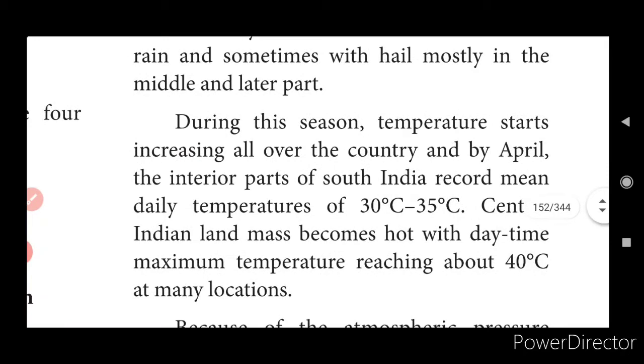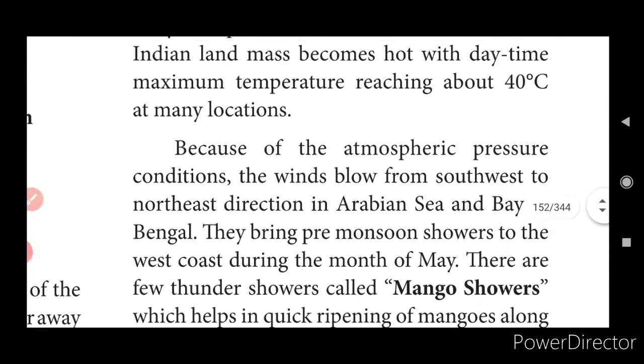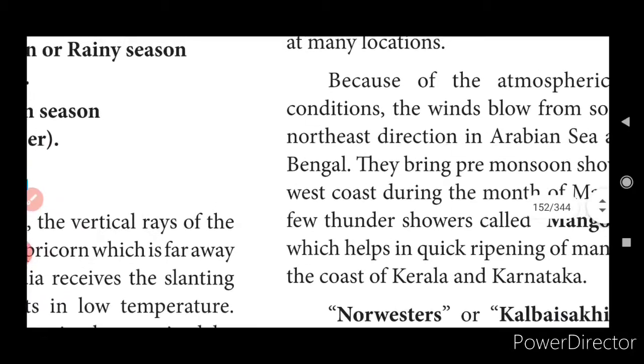During this season, temperature starts increasing all over the country, and by April, the interior parts of South India record mean daily temperatures of 30 degrees Celsius to 35 degrees Celsius. The Central Indian land mass becomes hot, with daytime maximum temperature reaching about 40 degrees Celsius at many locations. During this time, you can feel mango showers.